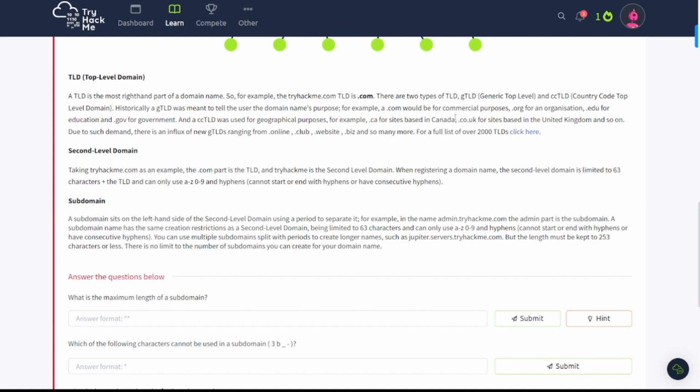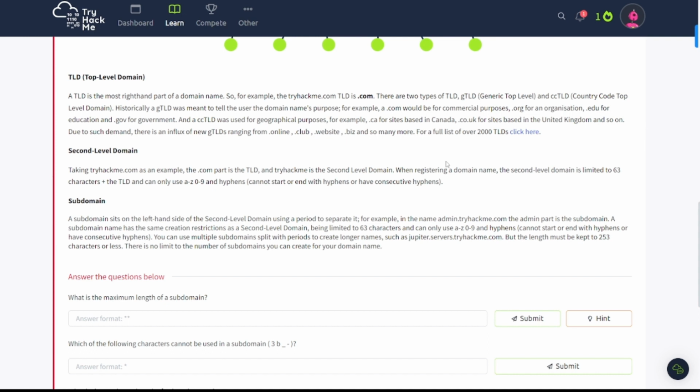Yeah, commercial purposes. .org for an organization, .edu for education, and .gov for government. And ccTLD was used for geographical purposes. For example, .ca for sites based in Canada, .co.uk for sites based in the United Kingdom, and so on.